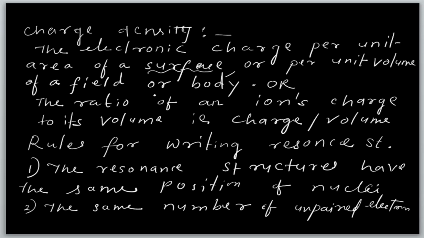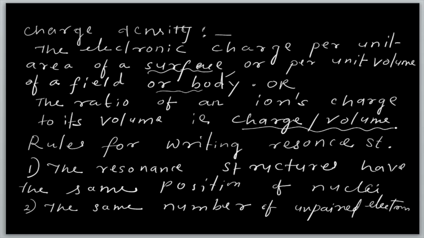Or you can say, the easy way, the ratio of an ion's charge, like copper +2 or potassium +1, to its volume. That means charge by volume is called charge density. So I told charge density increases, decreases, like that. Clear, no confusion. Charge by volume is the charge density.